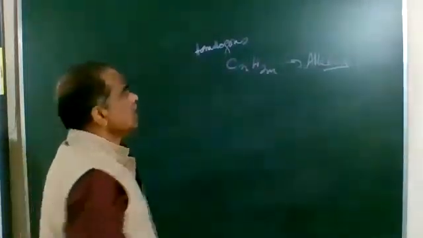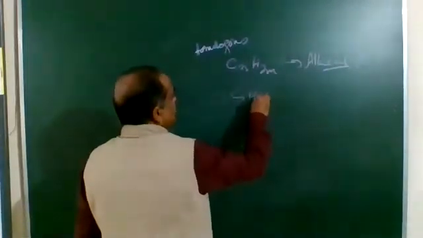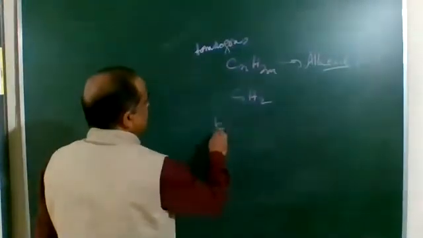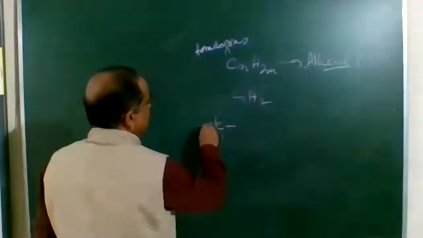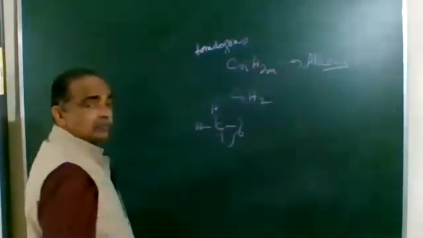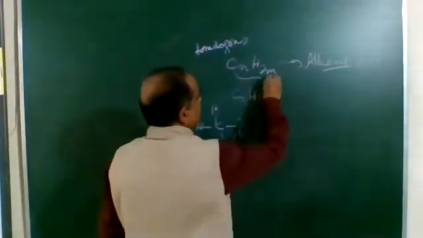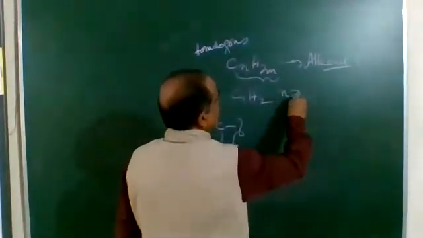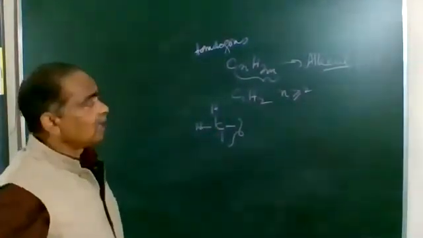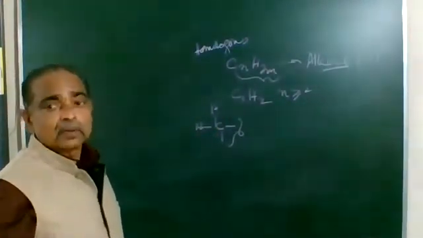Now let's say if C is 1, then H would be 2, and carbon has 4 bonds to be completed, so these two are not satisfied. So for this unsaturated hydrocarbon, the value of N must be greater than or equal to 2.